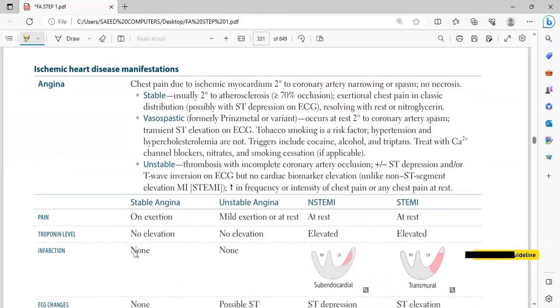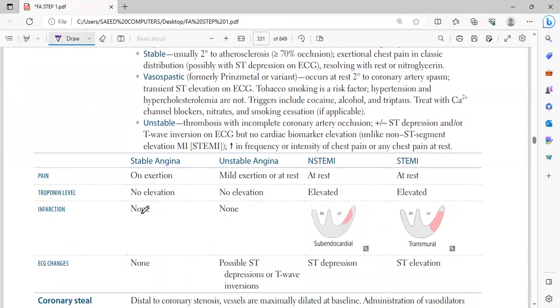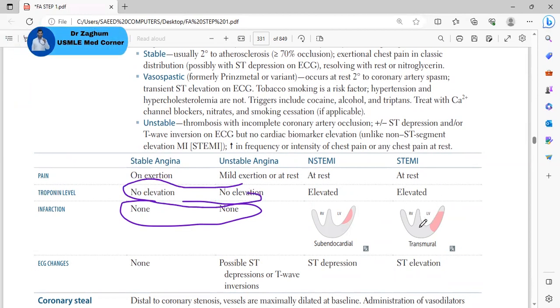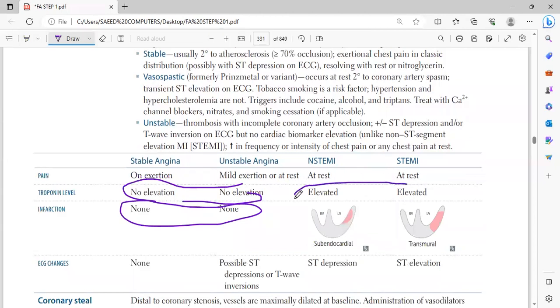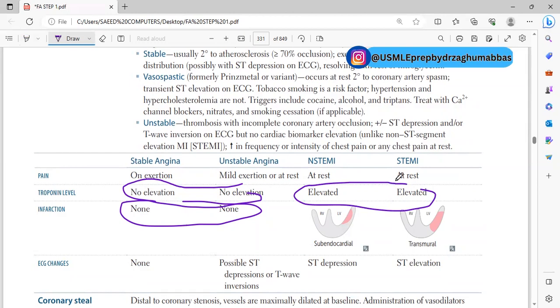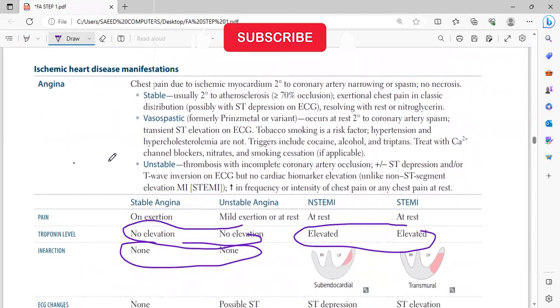Here you can see no infarction in both of them, no elevation of troponin. But in MI, here you are having infarction. Actually, the difference between unstable angina and STEMI we'll cover later, but first focus on troponin and infarction. In MI, you will have more troponin level, you will have infarction. Okay, let's start from here.